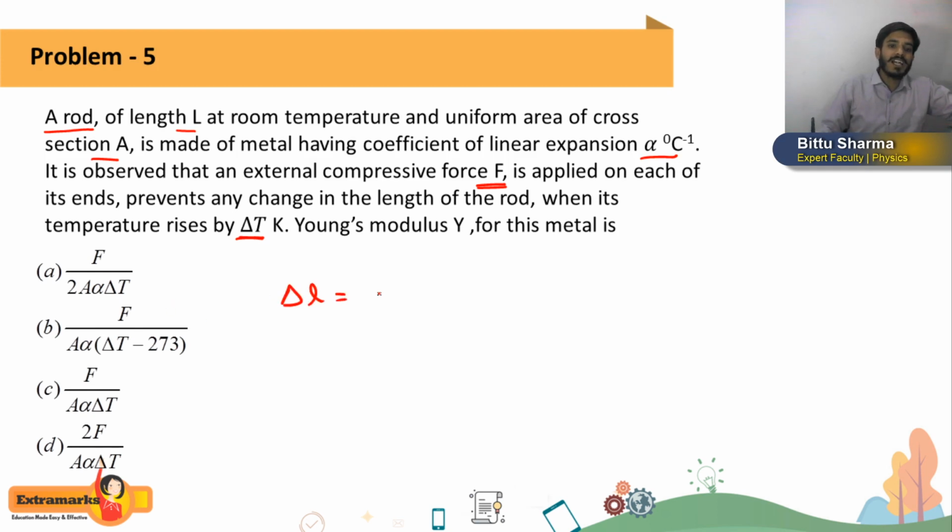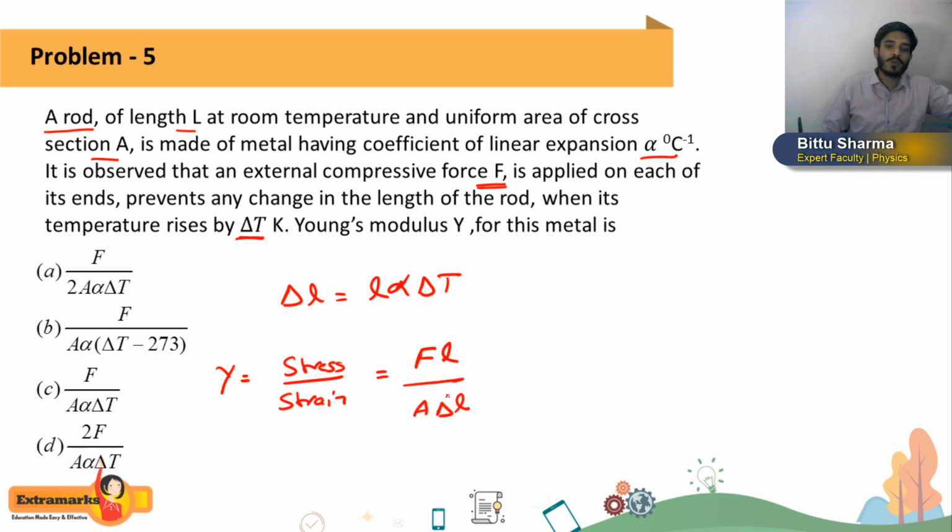What will be the value of delta L? Delta L is nothing but L alpha delta T. Young's modulus Y is stress divided by strain, and its formula I have already calculated: F into L divided by A into delta L. Now I will write delta L as L alpha delta T, so F into L divided by A into L alpha delta T. L and L will get cancelled. What we will get is F by A alpha delta T. This is the value of Young's modulus we are getting.